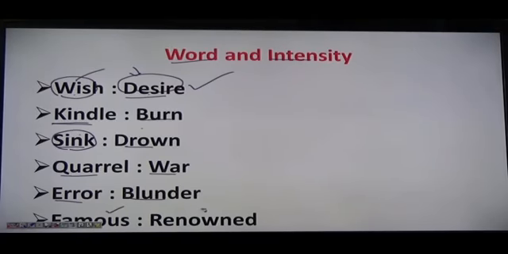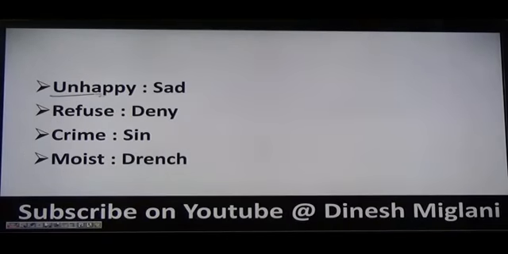Similarly, famous and renowned. When we talk about famous, he may be famous at a small place, but when I say renowned, that's famous at a country level or world level. Okay. Unhappy and sad, right? Although the meaning of both is the same. Unhappy means who is not happy, sad means who is sad. There is only a difference in degree. Refuse and deny, right? Crime and sin. Moist and drench. Moist means small moisture, and drench means soaked, with a lot of water inside, right?